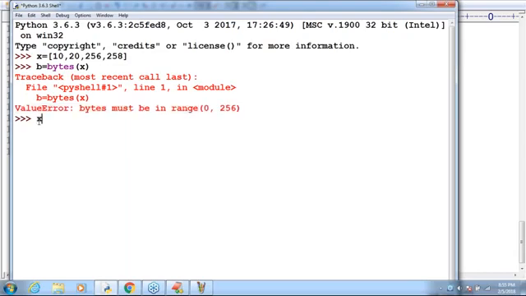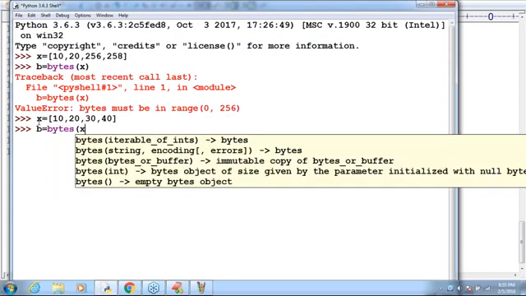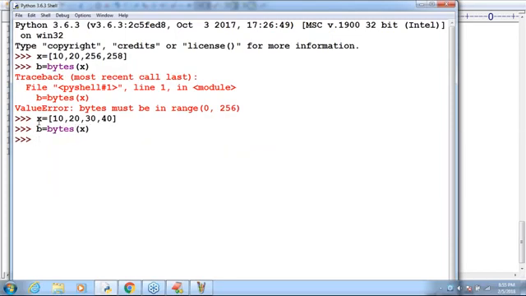Let me show. x is equal to 10, 20, 30, 40. Now b is equal to, what is the function I require to use? Bytes. If you want to convert, bytes of x. Excellent, b is ready. Now b of 0, I'm trying to print. What is the value? 10. Excellent.